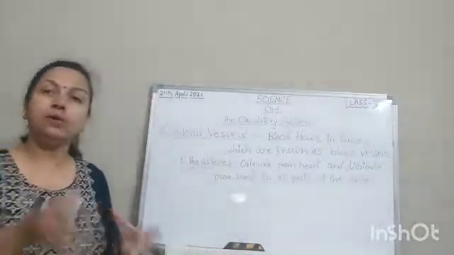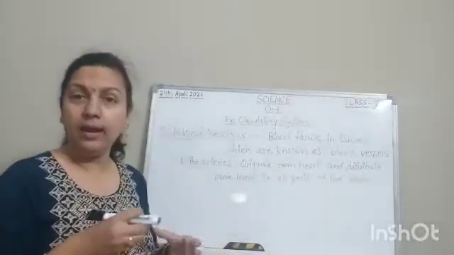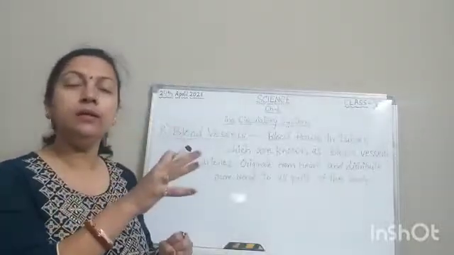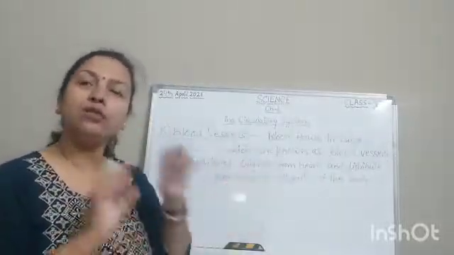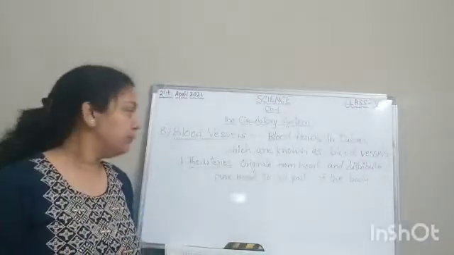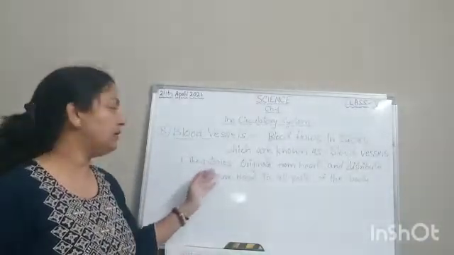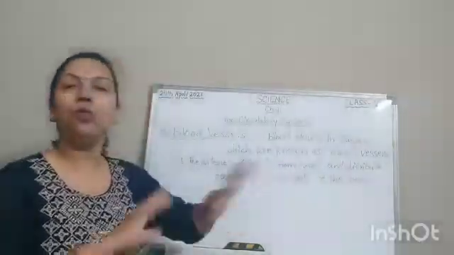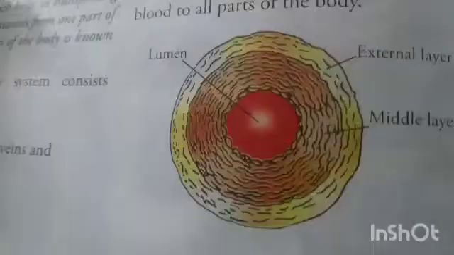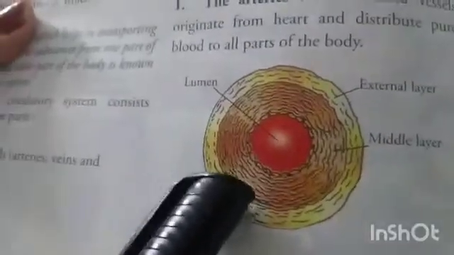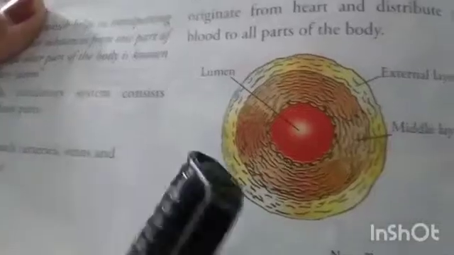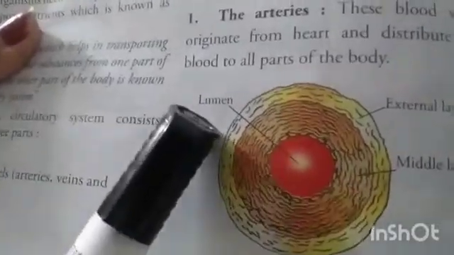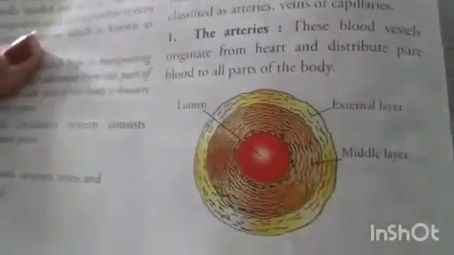Now arteries originate from the heart and they pump pure blood from the heart to all parts of the body. Clear? So what are arteries? The arteries originate from the heart and distribute pure blood to all parts of the body. This is the structure of an artery, and this central part is called the lumen. Then this is the middle layer and this is the external layer.